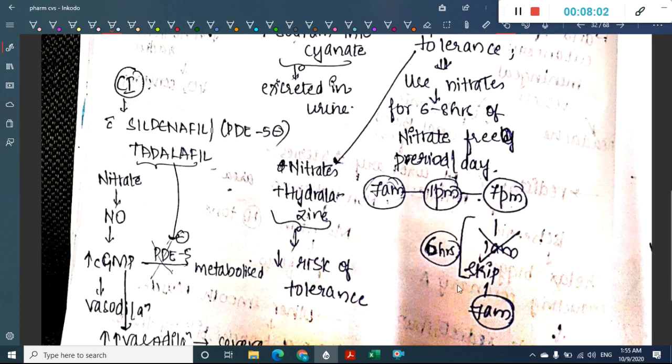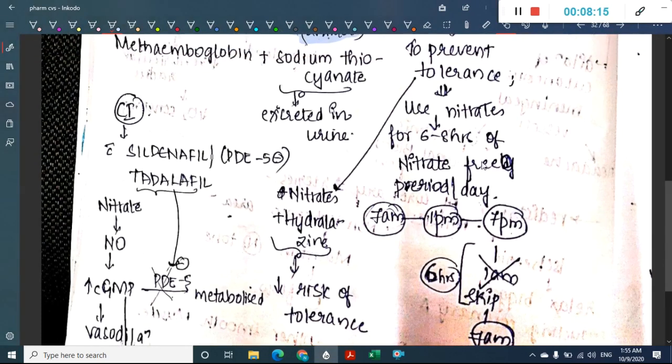After that we have to give 6 or 8 hours of nitrate free period. So we should not give it at 1 am, we should give it at 7 am. So that is how we give, we have to put at least 6 to 8 hours of nitrate free interval per day to prevent tolerance.